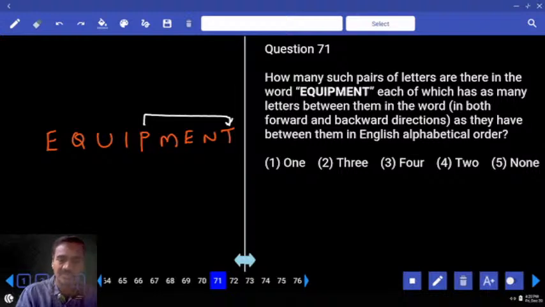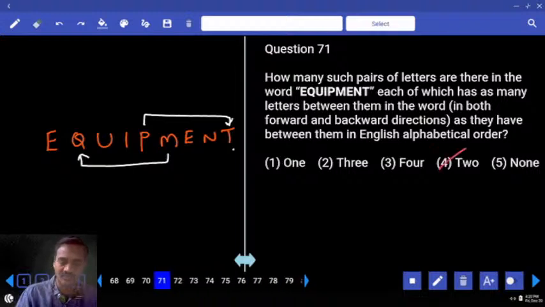And in the reverse, now there is no letter more than this T. Leave this one. N, O, P, Q, R, S, T, U. E, F, G, H, I, J, K. M, N, O, P, Q. N, O, P, Q. And next one, P, Q, R, S, T, I, J, K, U, V, W. Hence only 2, choice for 71.